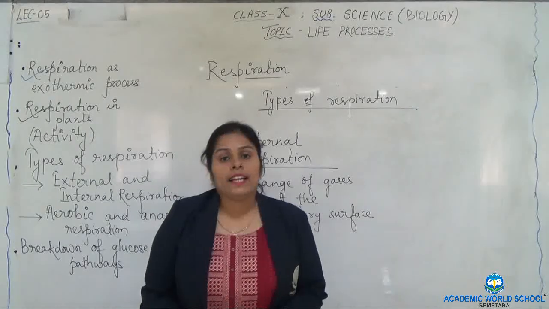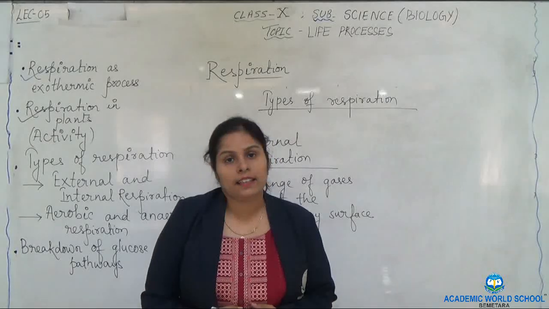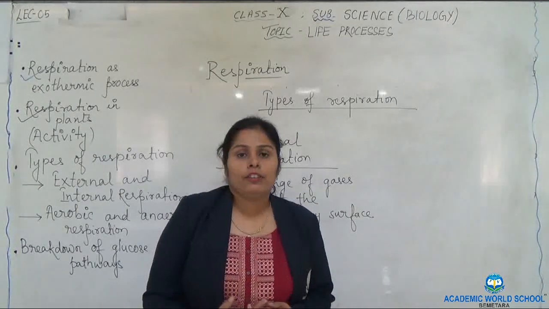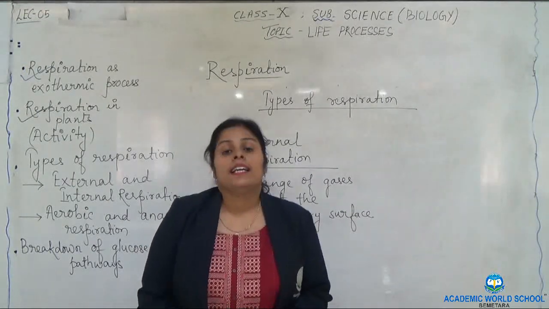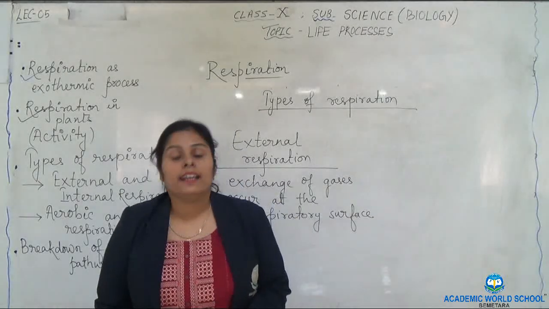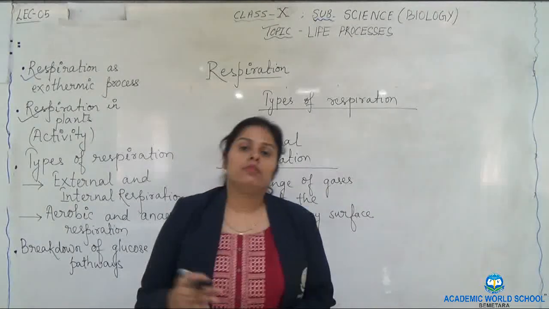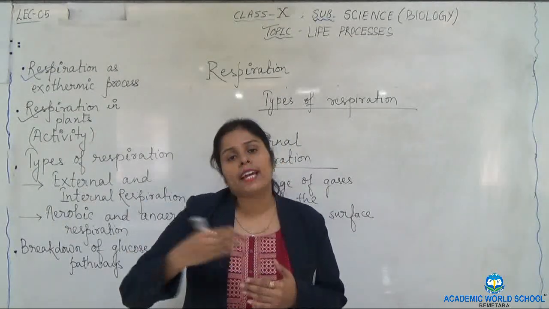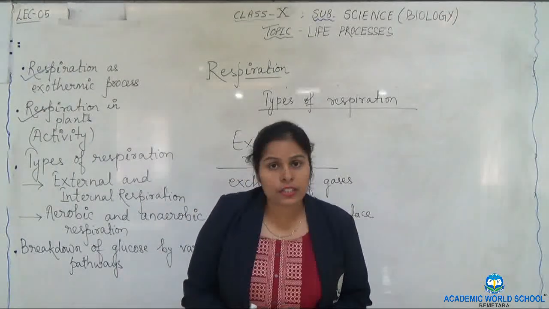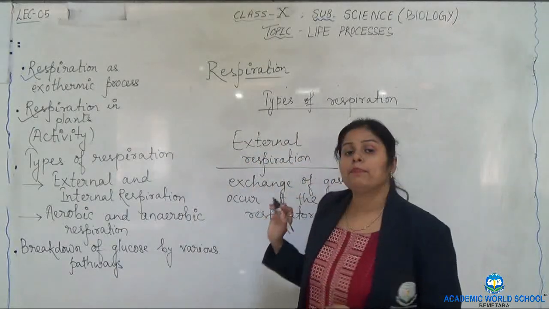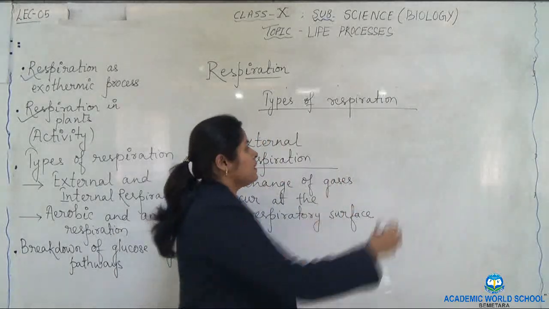What happens when the partial pressure of oxygen is high in the alveolar air? Oxygen diffuses from the alveolar air to the blood. And with carbon dioxide, just the reverse happens. The partial pressure of carbon dioxide in the blood is high, so the carbon dioxide diffuses from the blood into the alveolar air. This exchange of gases between the alveolar air and the blood is considered as external respiration, which happens in the respiratory surface. Whereas in internal respiration, the second one,